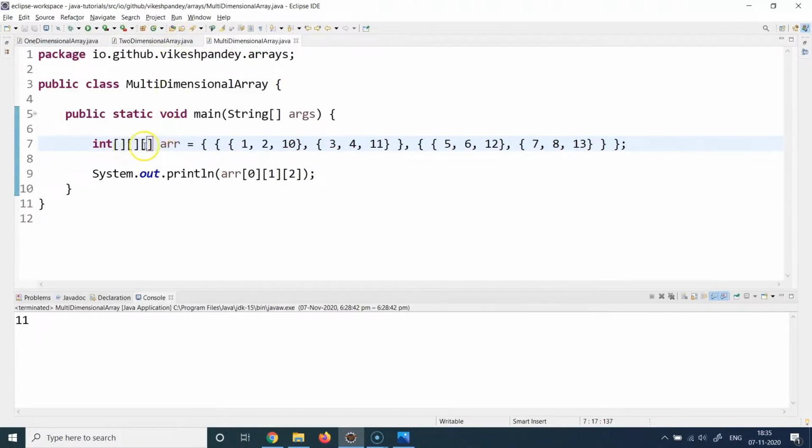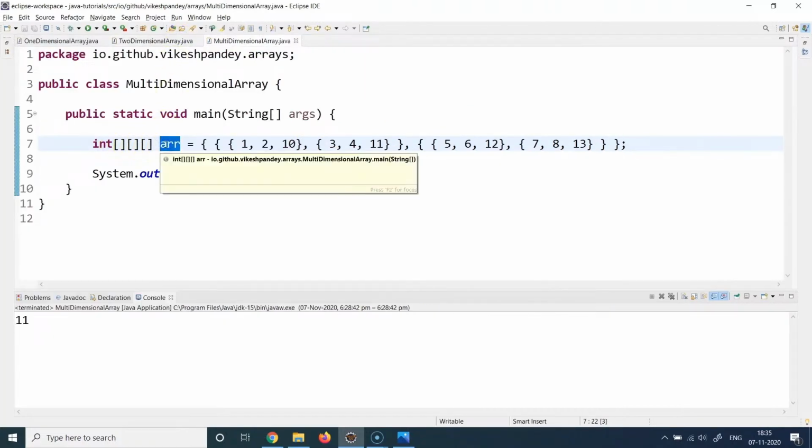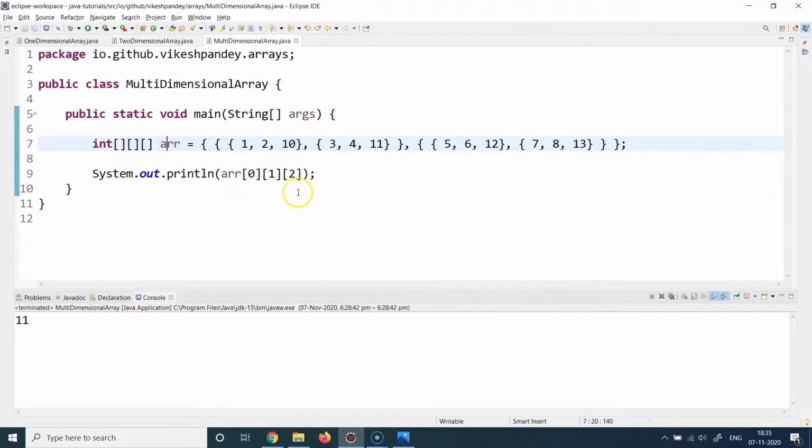Yep. So we have 3 square brackets here, and we have created the variable name as ARR, or short form for array. Then we start with the outermost curly braces as is. Then we put another curly braces which starts from here and it ends here. Then another set of curly braces which starts from here and ends here. So this is the first dimension. This is the second dimension, and these are the third dimension. That's how you're going to define the different dimensions.